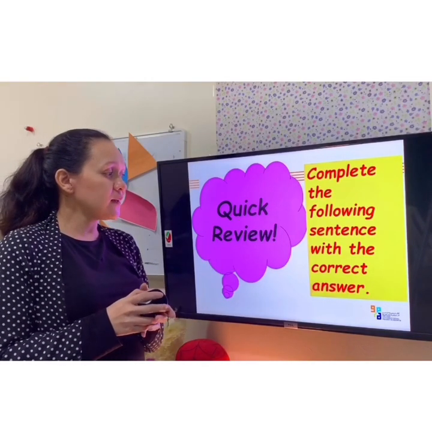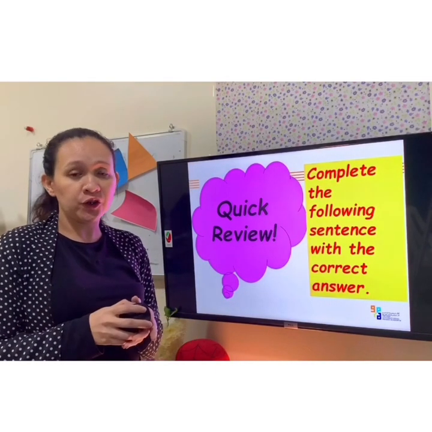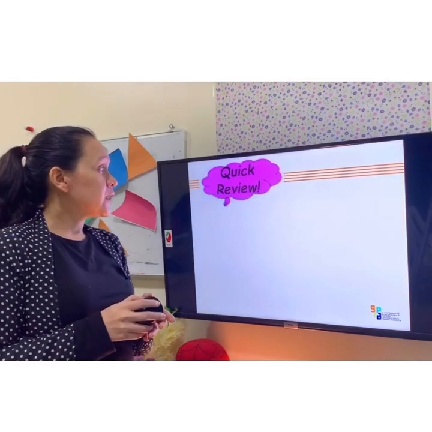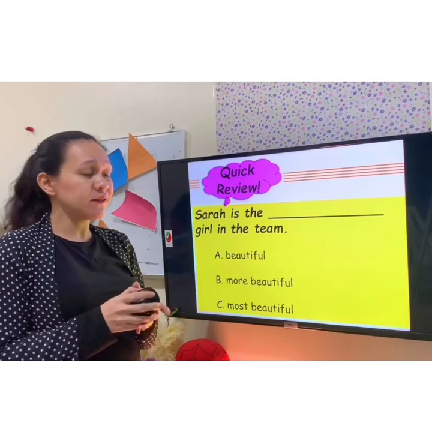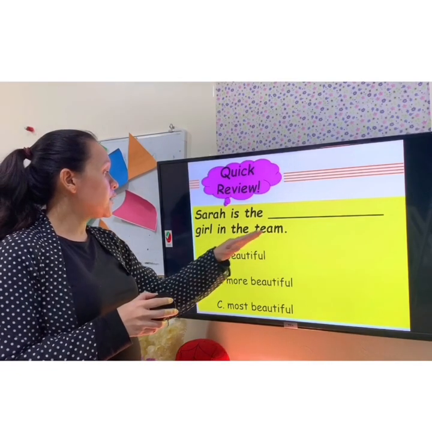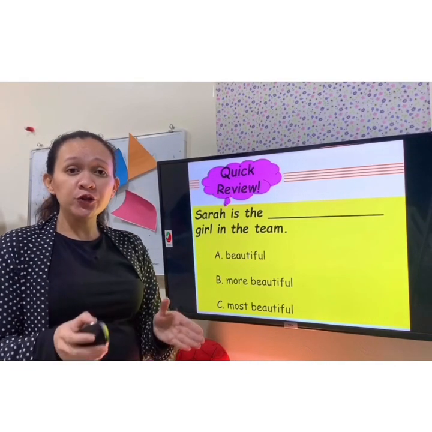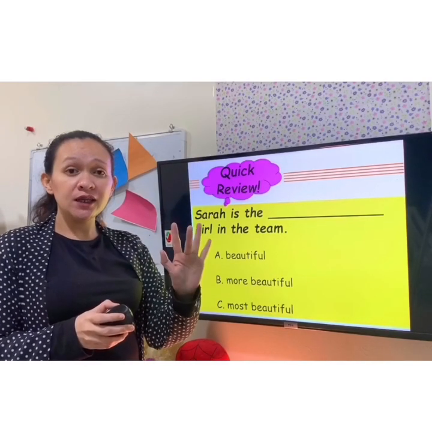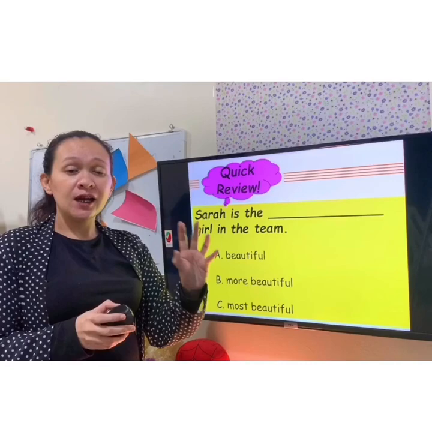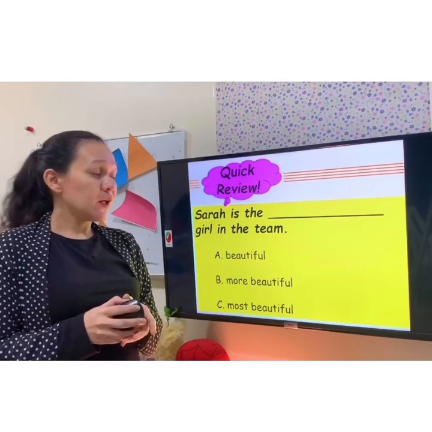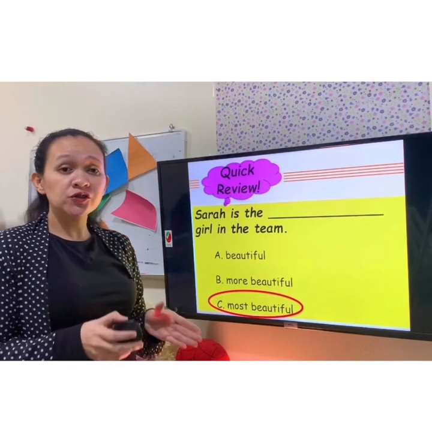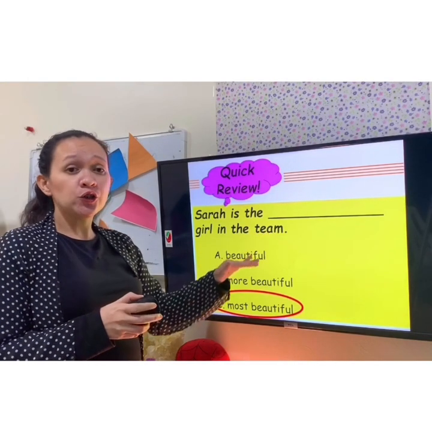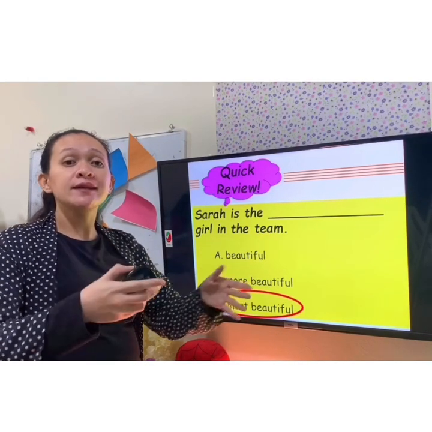Now let's move here to our quick review. Complete the following sentence with the correct answer. So I'm going to give you 5 seconds to answer. Now let's start with the first sentence. Sarah is the blank girl in the team. What do you think is the answer? 1, 2, 3, 4, 5. Time's up. The answer here is most beautiful because you are comparing Sarah and the team. You are comparing more than two nouns.